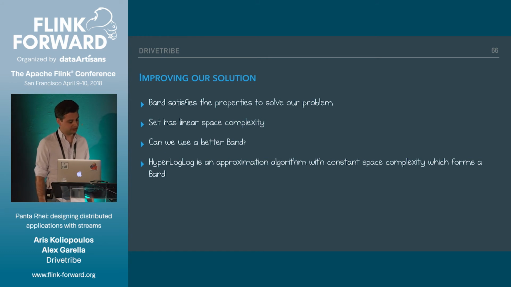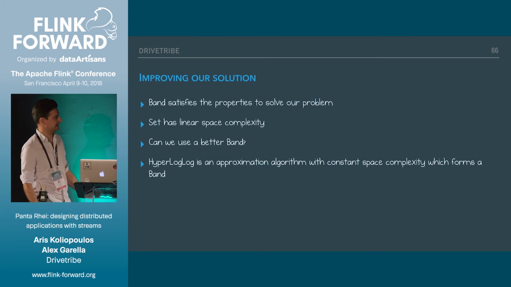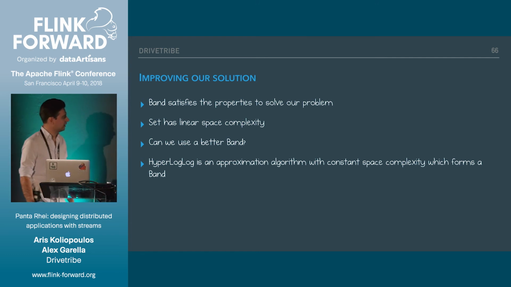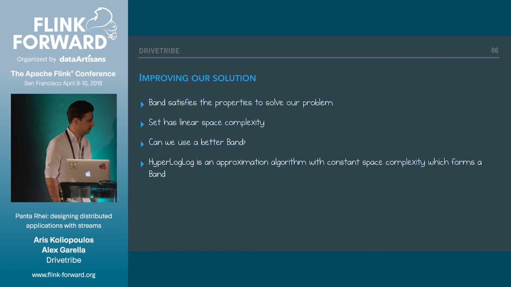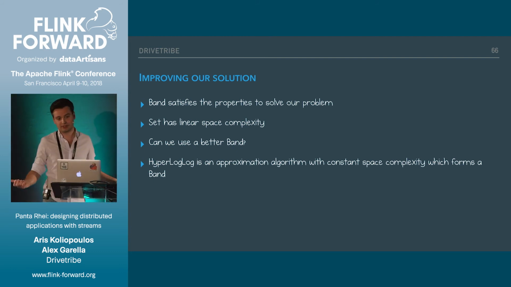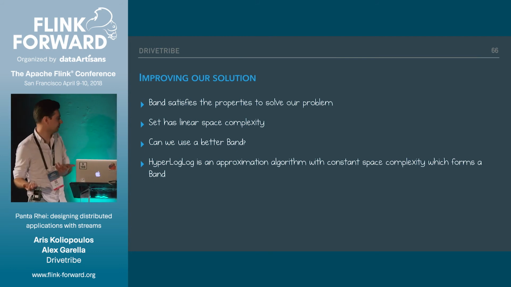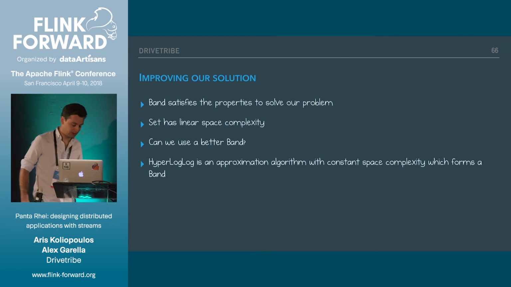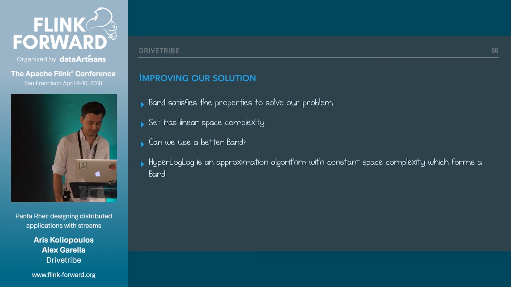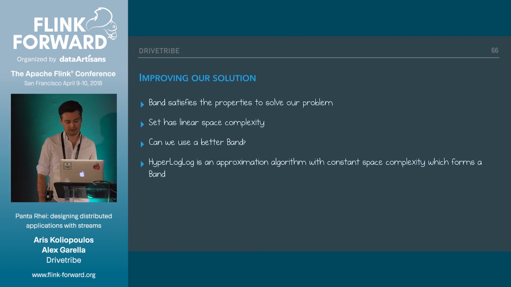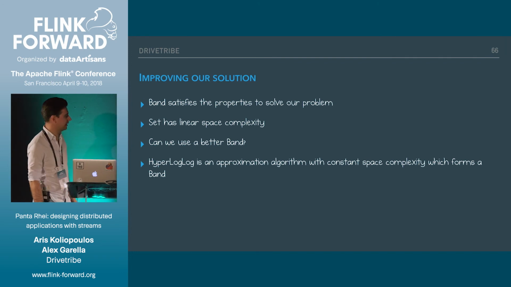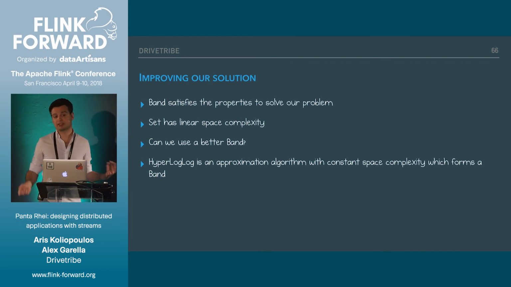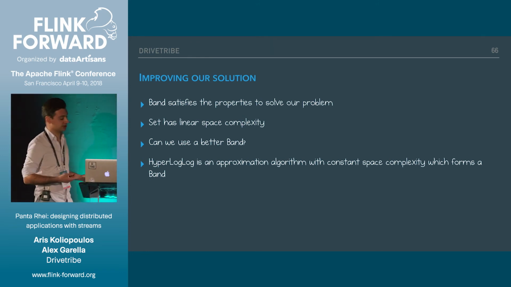So we've been using a set so far. We've seen that the band satisfies our properties to solve our problem. Can we improve this? Well, the problem with the set is that it has a linear space complexity. So we can just look for a different band, replace our set with another implementation, and that should be it. A HyperLogLog, for example, is an approximation algorithm where you can approximate the size. You can basically count with an error, and this uses constant space complexity. This also forms a band, so we can simply swap out our set with this HyperLogLog, and we're basically done.